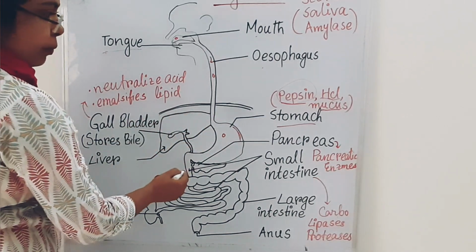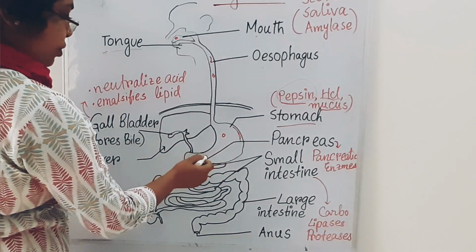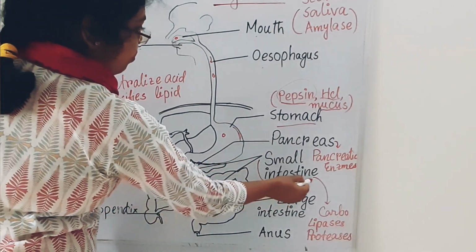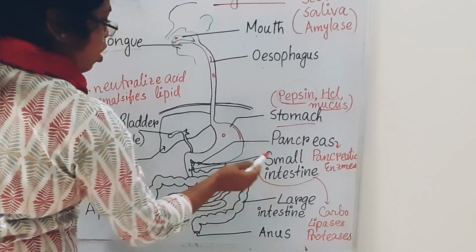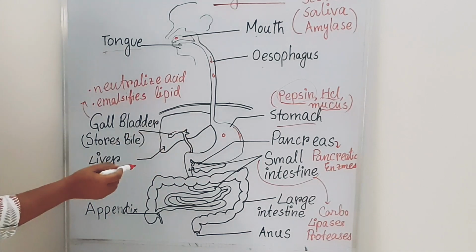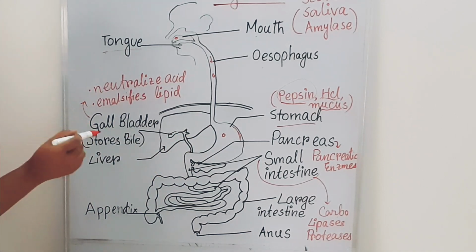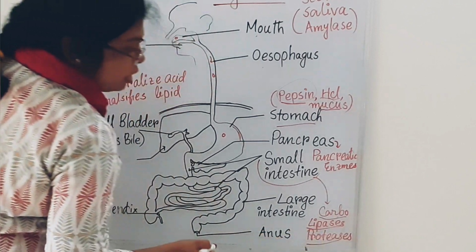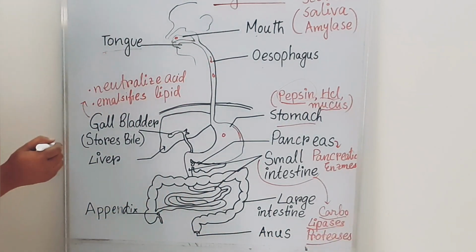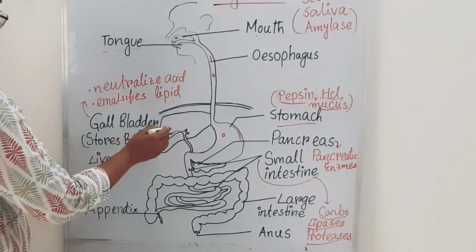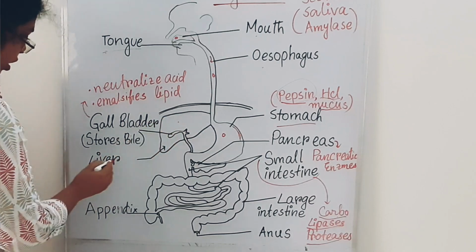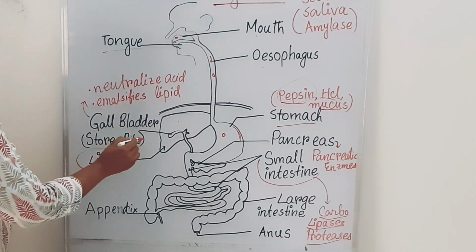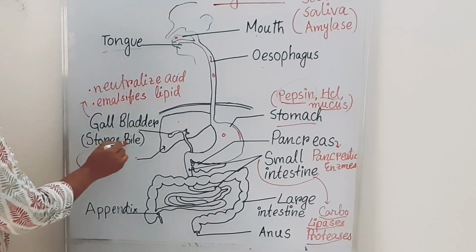Now come to the small intestine. After the stomach comes the small intestine. In the small intestine, carbohydrate, lipid and protein digestive enzymes are secreted. There is the liver, and the gallbladder, which stores the bile.